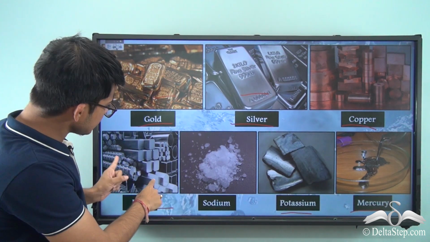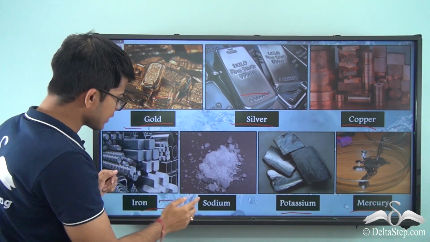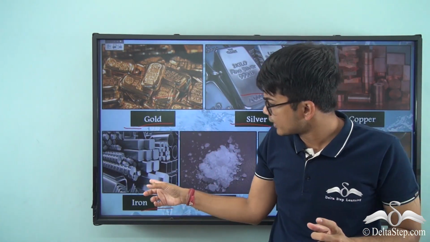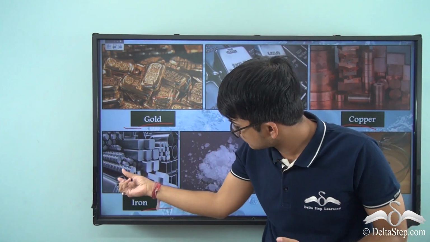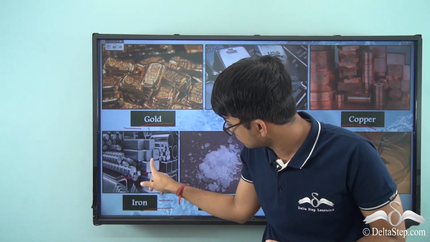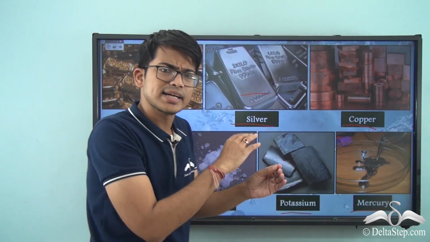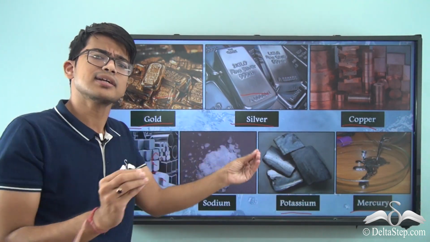Okay, so first of all, in this picture only you can understand, where you see all others are big blocks, but in case of iron you see they are actually put into different sorts of structures, very different structures: squares, rectangles, cylinders. So basically it can be made even thinner, like a wire.